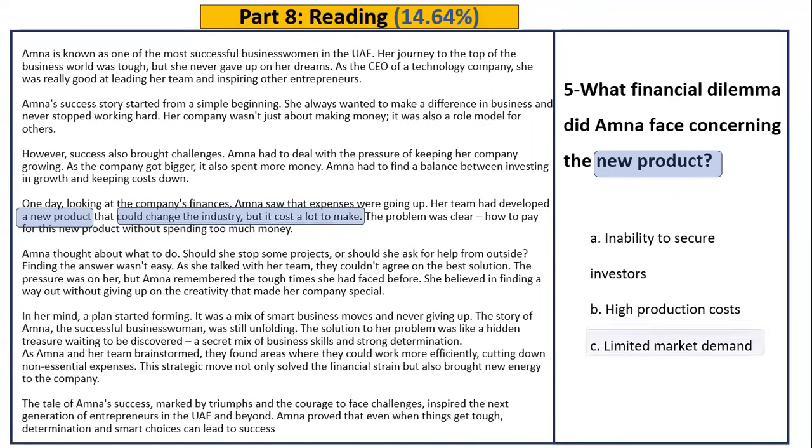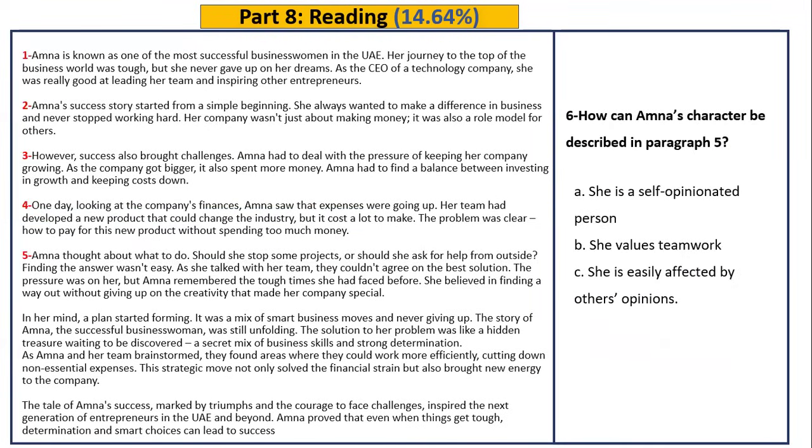Okay, fine. Number 6. For example, this one is asking about the description of this person's character in a specific paragraph. So if you go for this one, you have to be careful to read paragraph 5. Okay, let's read this together. Amna thought about what to do. Should she stop some projects?